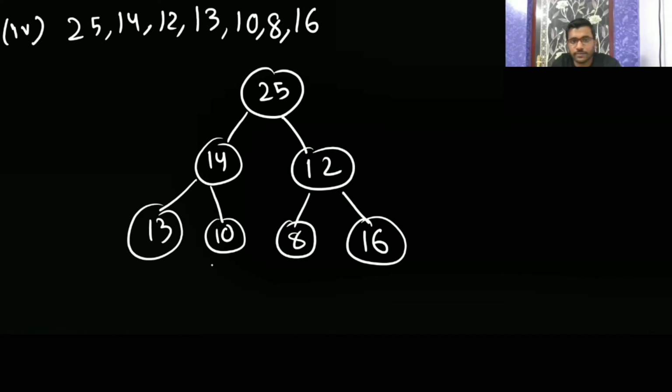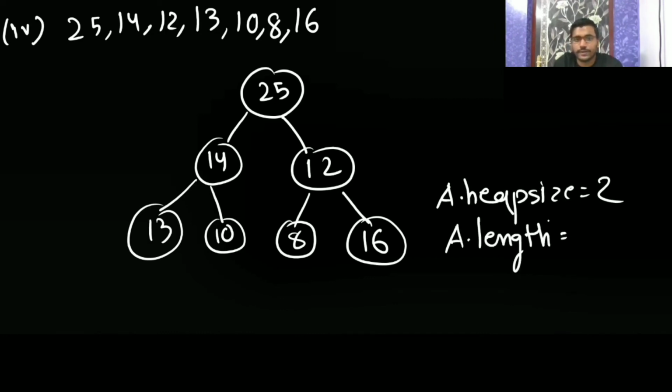Now 14 is maximum, yes. Now is 12 maximum? No, 12 is not maximum. So A dot heap size is going to be only 2, and A dot length is going to be 7. Okay, so the fourth one is done.